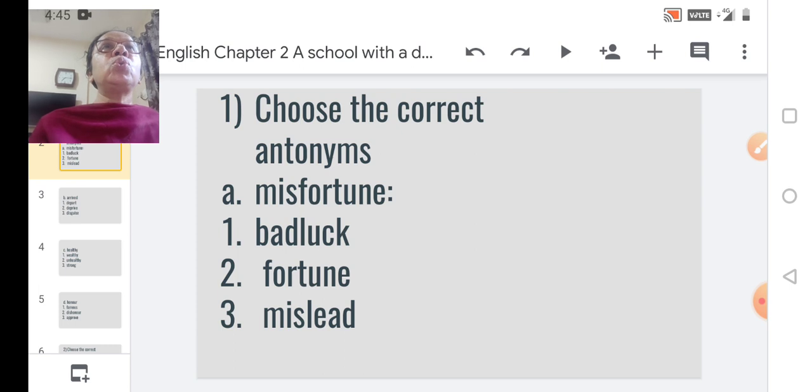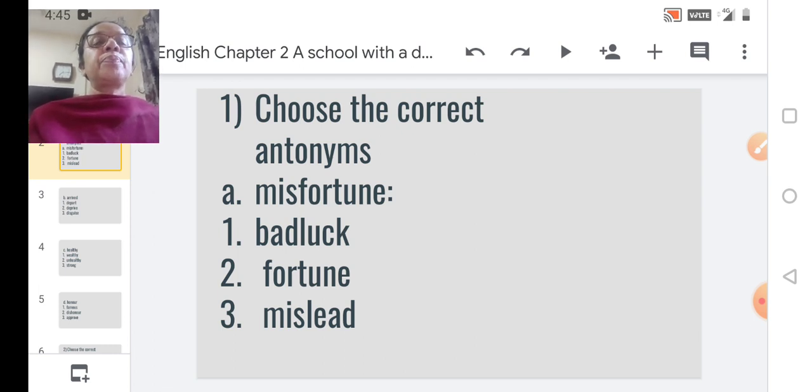Here I am showing you to tick, but when you're actually appearing for the exam, you will just click on the right answer. Okay, so just pay attention.